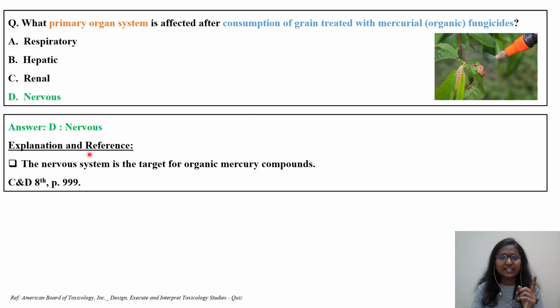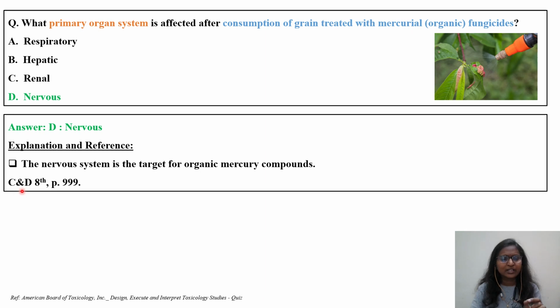What is the explanation and the reference given by the American Board of Toxicology? The nervous system is the target for the organic mercury compounds. As we discussed at the beginning of the video, we have two different types: organic mercury and inorganic mercury. Organic mercury's target organ is the CNS. Apart from CNS, it also causes fetal toxicity. Remember Minamata Bay disease, bioaccumulation, biopersistence, that should be there in your brain.